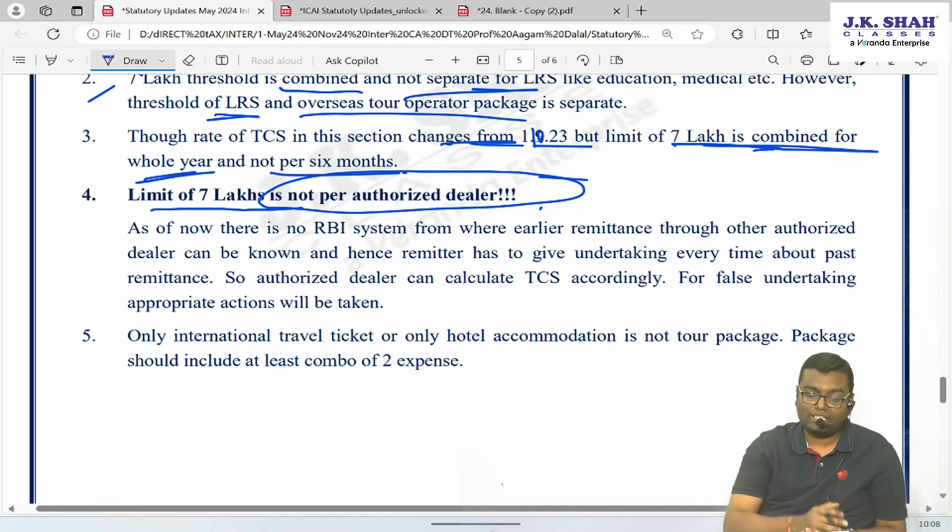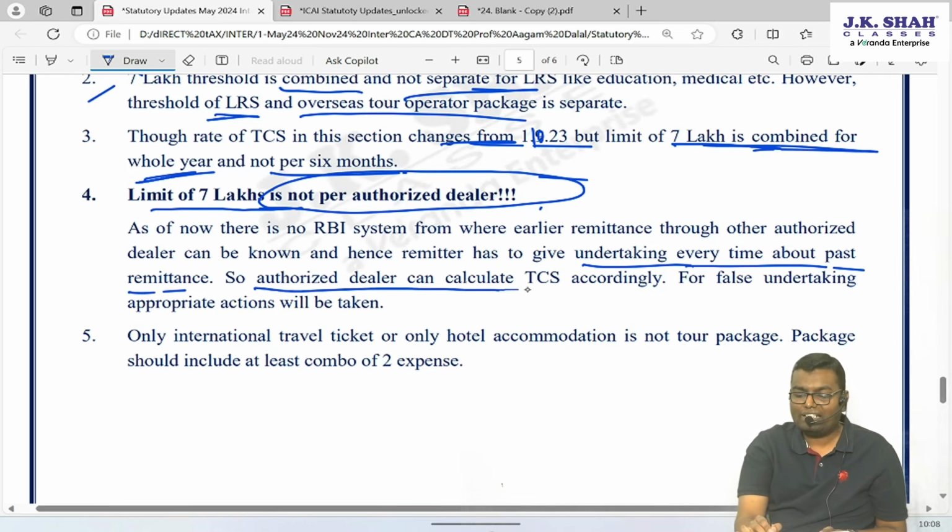CBDT has given a warning. As of now, there is no RBI system from where earlier remittance through other authorized dealers can be known. The system is getting developed. Hence, the remitter has to give an undertaking every time about past remittance during the year so that the new authorized dealer can come to know the total remittance up to now. The authorized dealer can calculate TCS accordingly. For a false undertaking, appropriate actions will be taken.